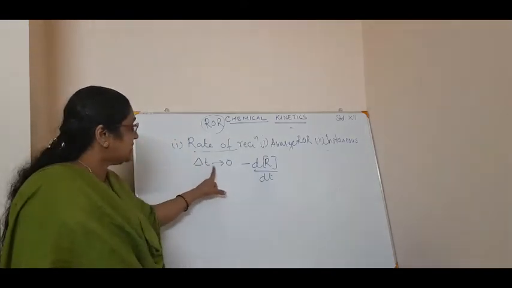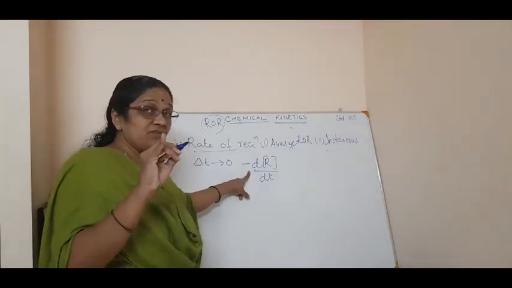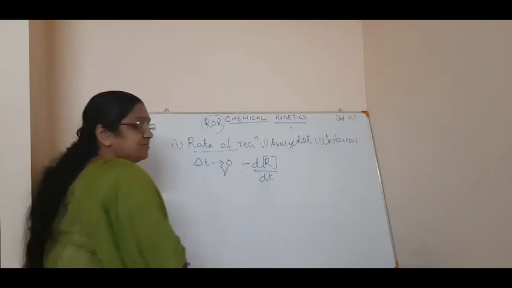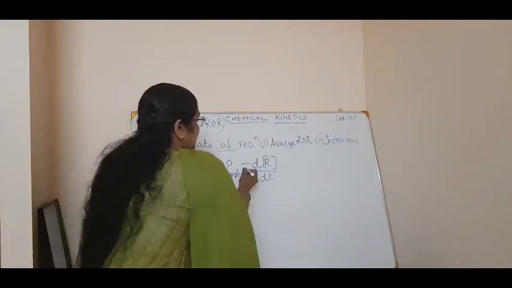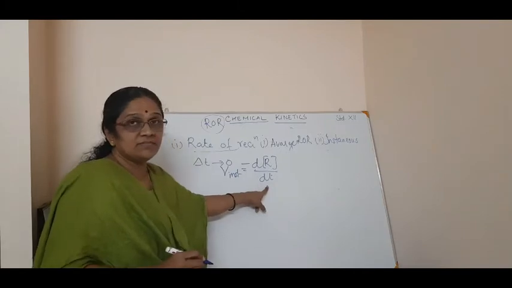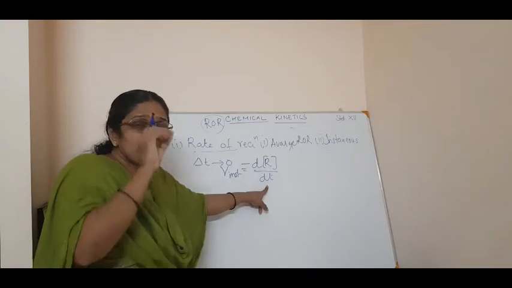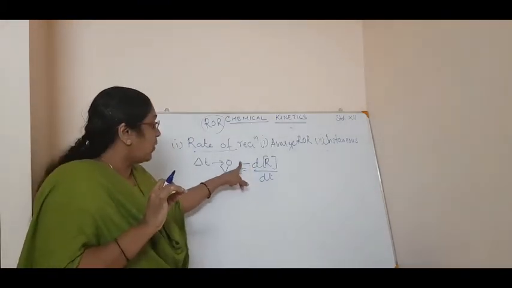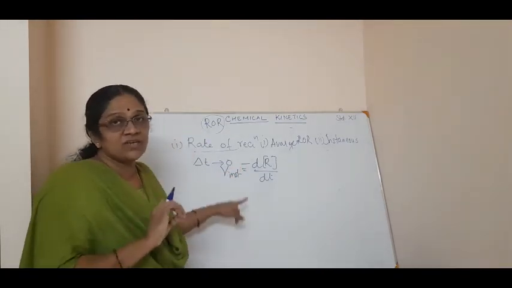That is, when delta t tends to 0, you can write the instantaneous rate of reaction. If I denote the rate of reaction by the letter R, I can say R instantaneous is equal to minus d[R] by dt. That's a differential, a very small change in time, so at a particular time you can calculate the rate of reaction. Now why do I put minus? Because for the reactant there is always a decrease in concentration.